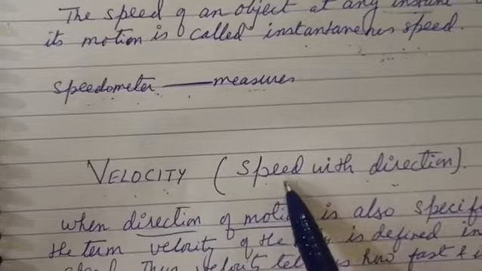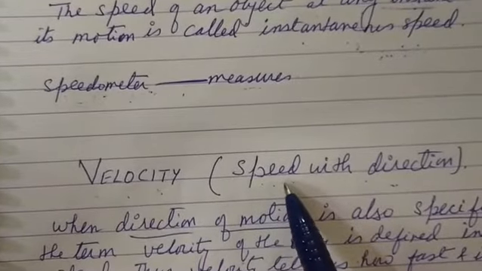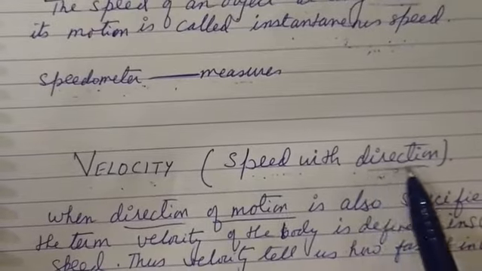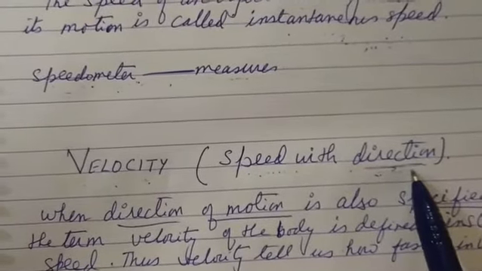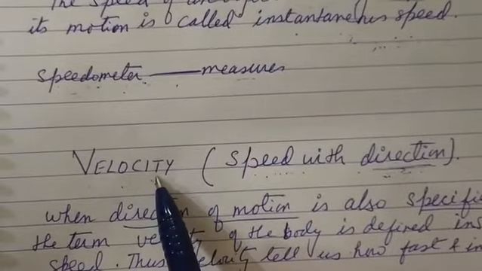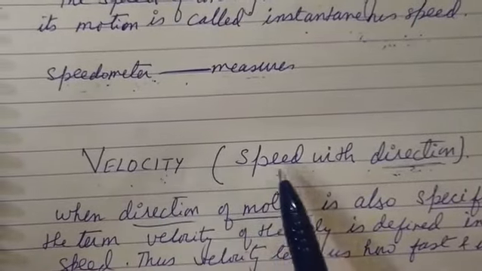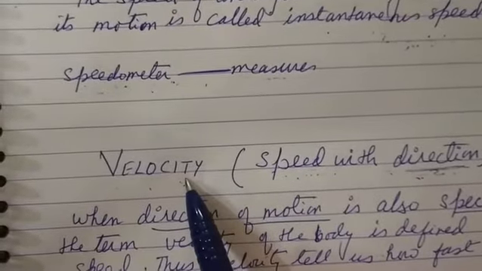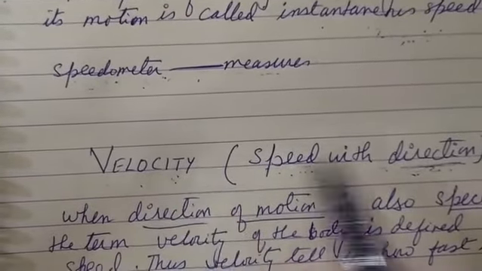For example, if the speed of the object is 60 km per hour towards the east, here east is the direction. So this is known as the velocity. If we specify the speed along with its direction, that will give us the velocity.